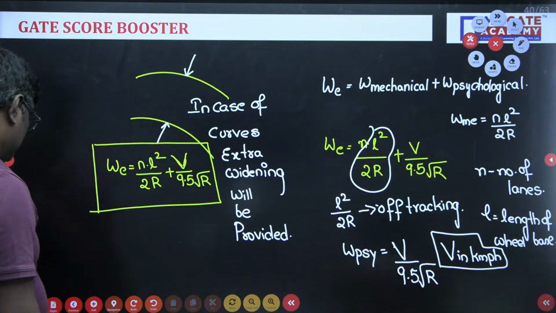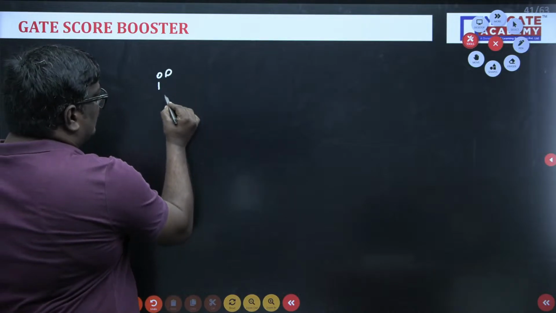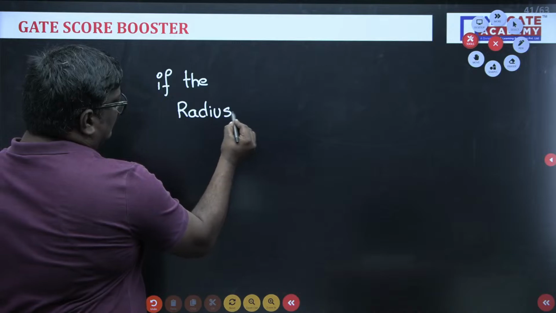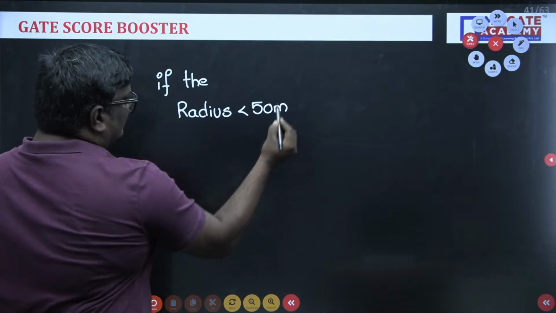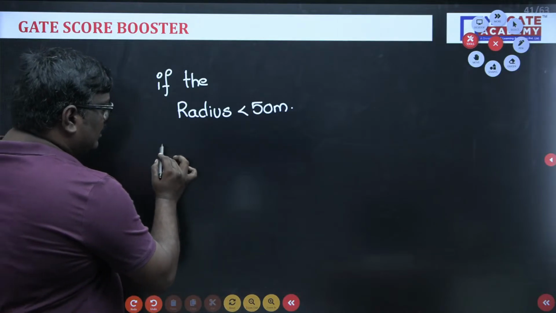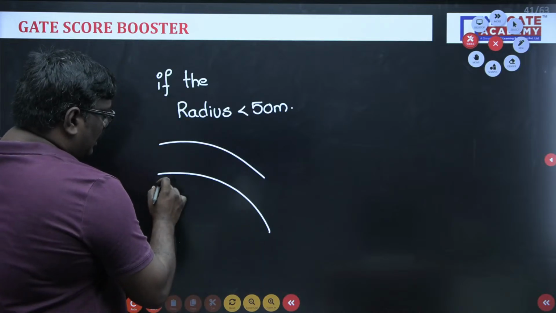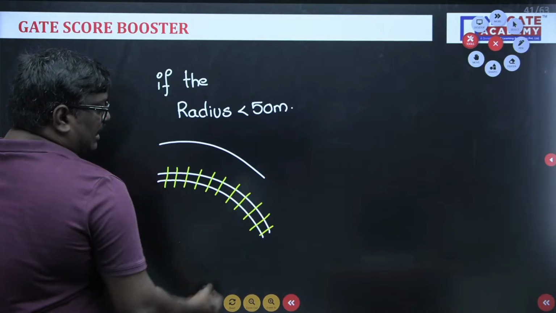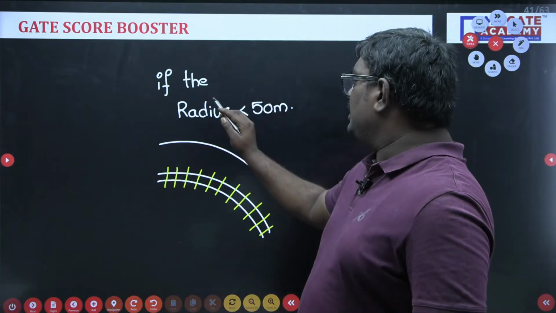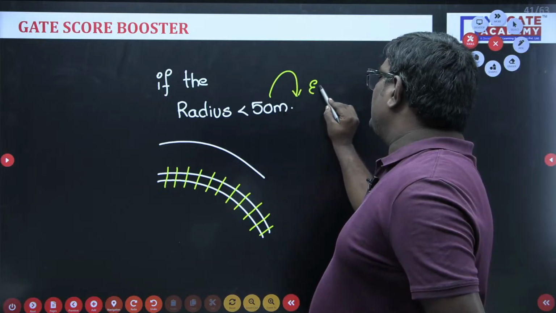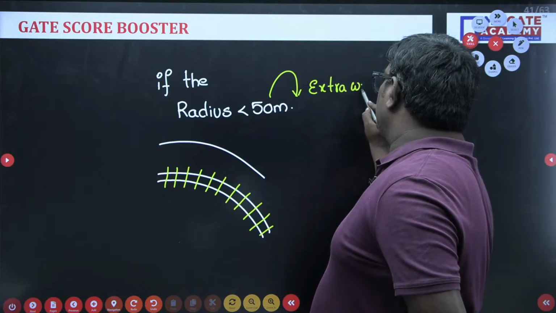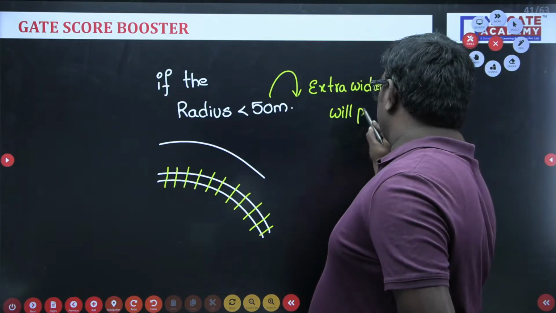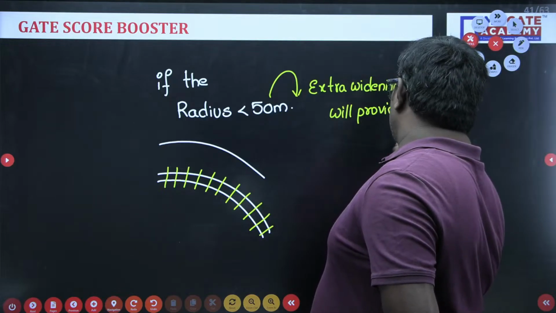So students, if the radius is less than 50 meter, suppose I consider this as a curve, the extra widening will be provided on the inner side.